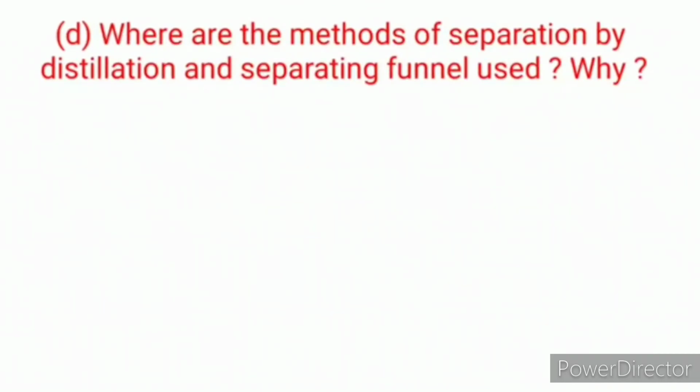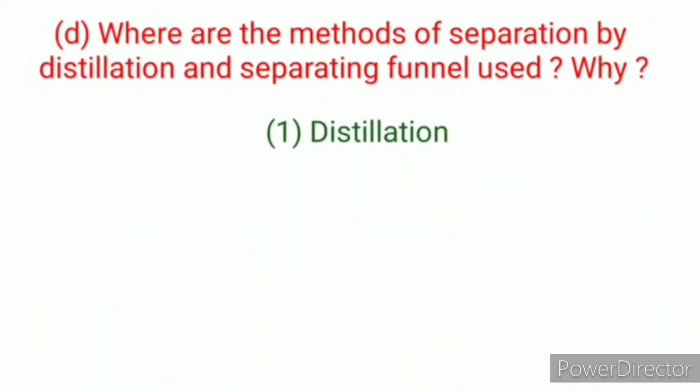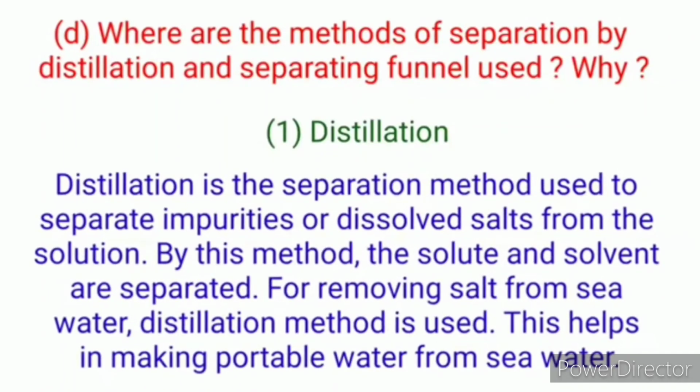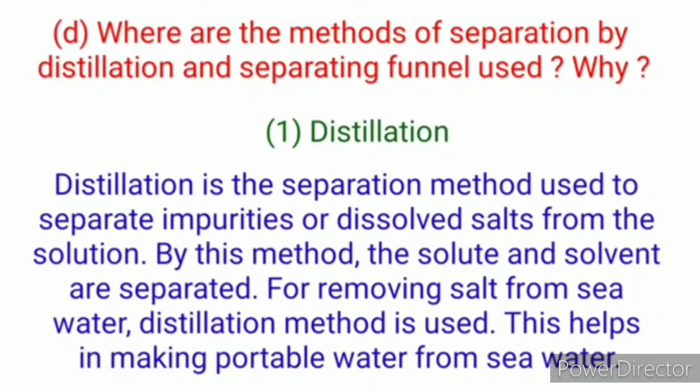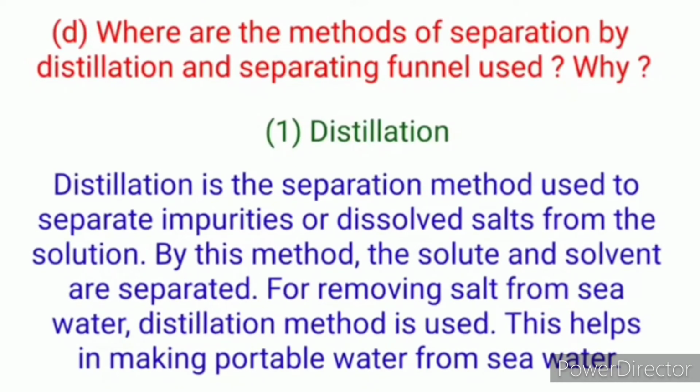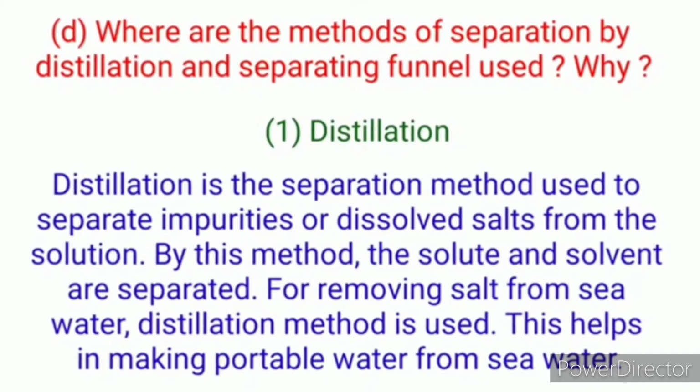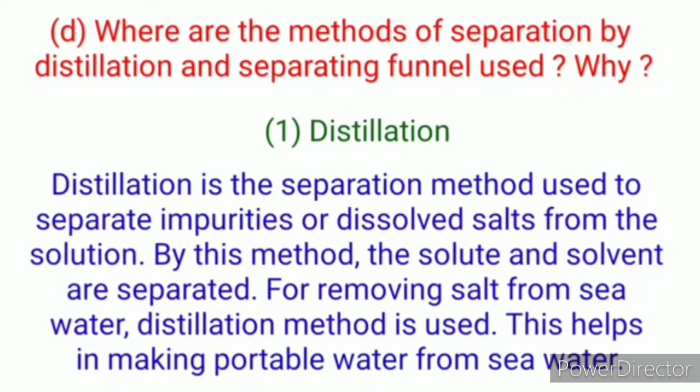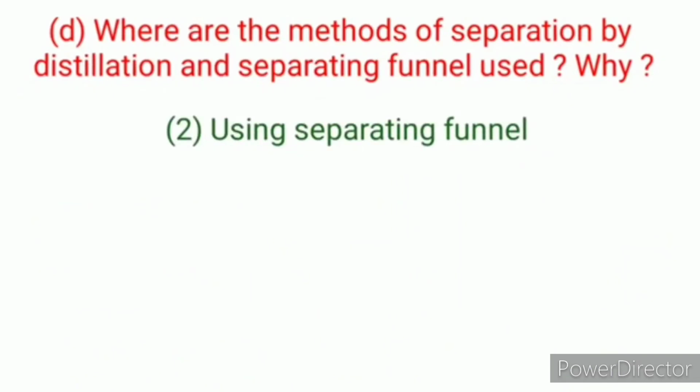D. Where are the methods of separation by distillation and the separating funnel used and why? First, what is distillation? Distillation is the separation method used to separate impurities or dissolved salt from the solution. By this method, the solute and the solvent get separated. For removing the salt from seawater, the distillation method is used, and this helps in making potable water from the seawater.